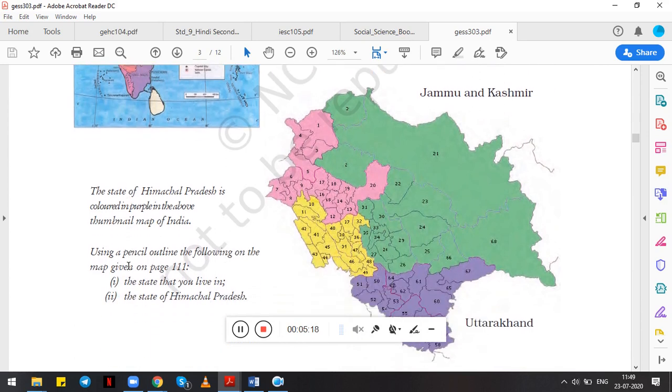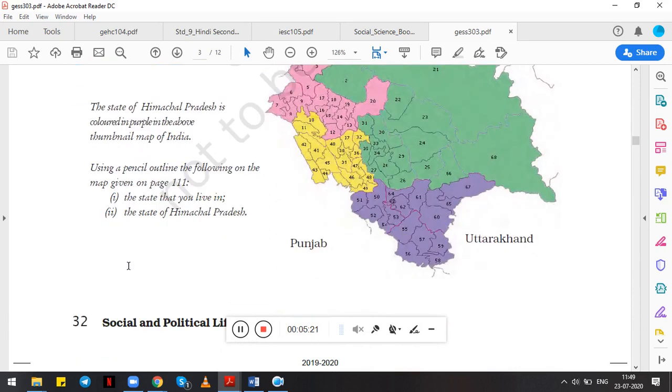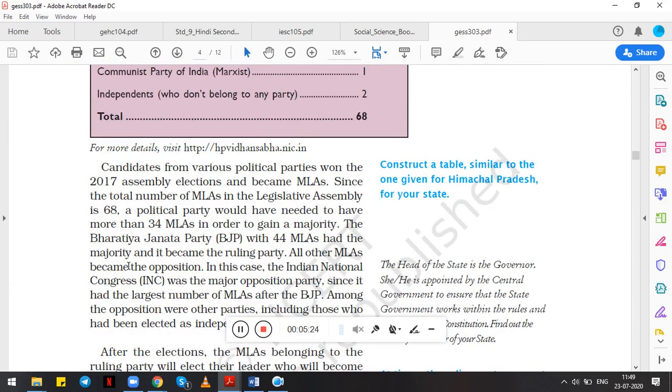See here they have given the Himachal Pradesh constituencies. Candidates from the various political parties won the 2017 assembly elections and became MLAs. Since the total number of MLAs in the legislative assembly is 68, there are 68 constituencies. So the political party would have needed more than 34 MLAs in order to gain a majority. They should have at least 34 MLAs so that they can gain a majority.